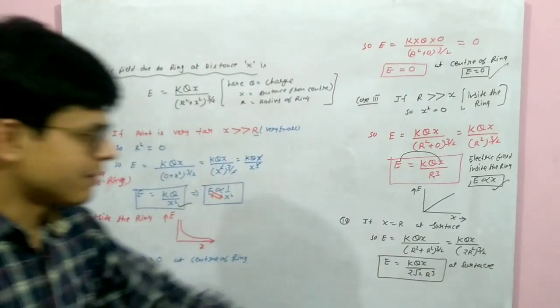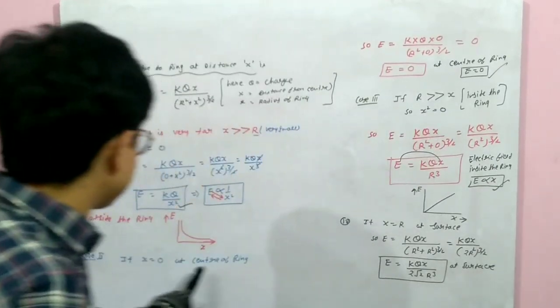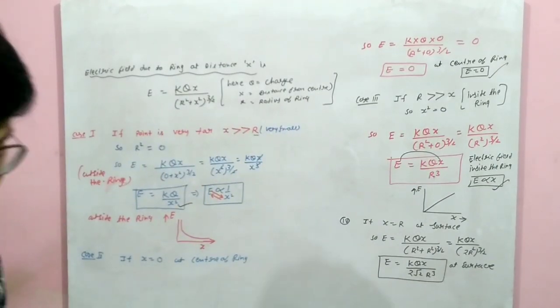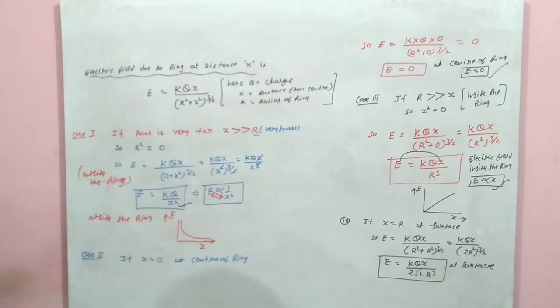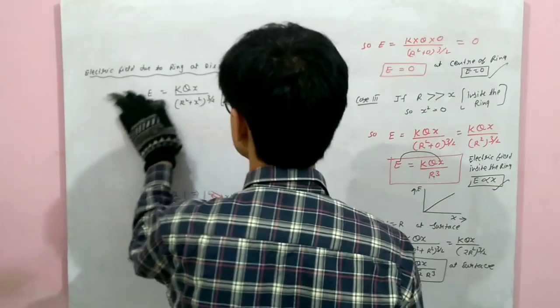Is it clear? This value is at the surface, this value is inside, this is at the center, this is outside. This is the electric field due to a ring at different points. Now, the next point we will discuss.